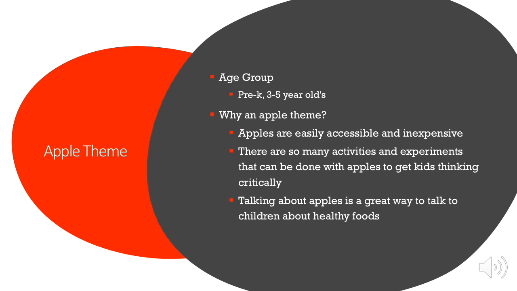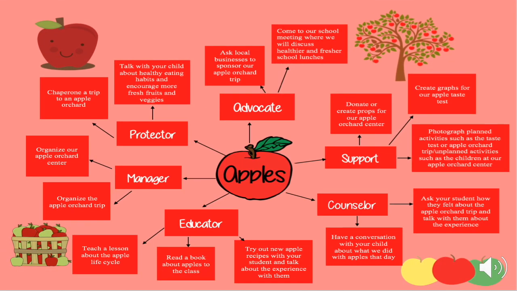There are also so many different activities and experiments that can be done with apples that get kids thinking critically. And you can do this over many different subject areas. So there's a lot that you can do with apples. And also, talking about apples is a great way to talk to children about healthy foods. Starting healthy habits with young children is really important, and I think apples is a good way to get that started. So here is my family involvement web.